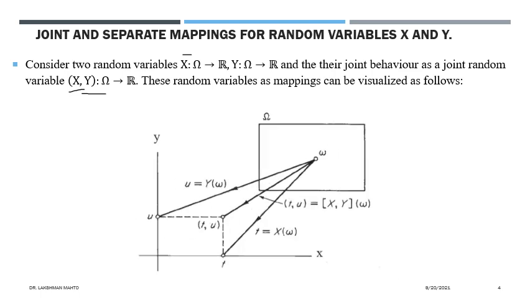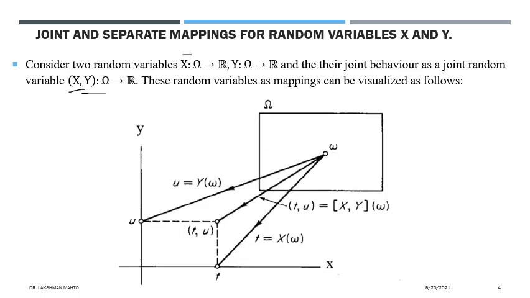So we can visualize it this way. This is your sample space. You perform an experiment, and from there you get a sample space that we denoted by omega. And if you define these random variables x, y, and the joint random variable x and y, then with respect to each outcome omega, you can always define a random variable x. This one would be random variable x. That means omega has been mapped to a real number t.